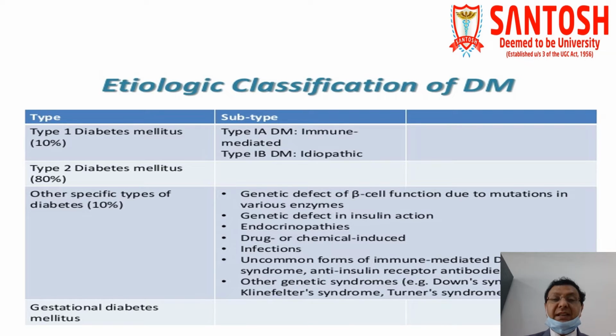Namely, whether there is a genetic defect of the beta cell function due to mutation in the various enzymes, a genetic defect in insulin action, certain endocrinopathies, certain drugs or chemicals which are responsible for induction of diabetes mellitus, certain infections, and some uncommon forms of immune mediated diabetes as well as genetic syndromes, which are also responsible for diabetes mellitus. Now the fourth one is gestational diabetes mellitus. This is again a very important cause which is associated with diabetes mellitus. We'll discuss it in the next slide.